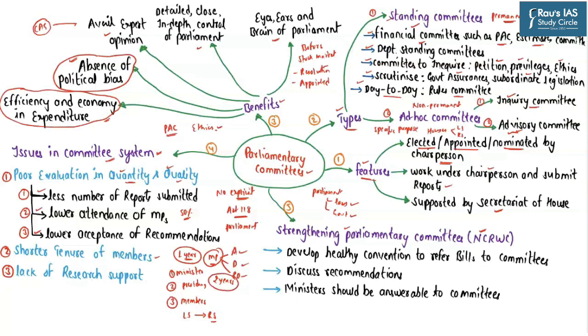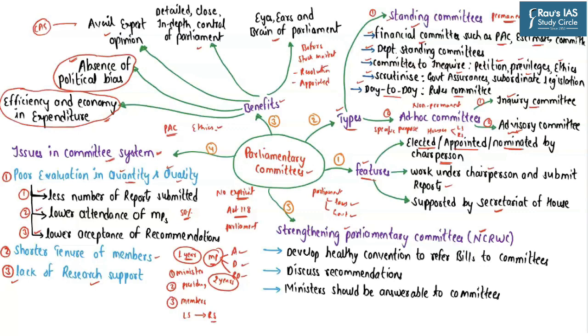And last and most important point here is, see the kind of work these parliamentary committees are doing. They are carrying out a detailed, close and in-depth examination of government's finances, in-depth examination of government bills and so on. For this, they need adequate amount of support from the research. But it has been said that these parliamentary committees do not have adequate amount of support from the external agencies.